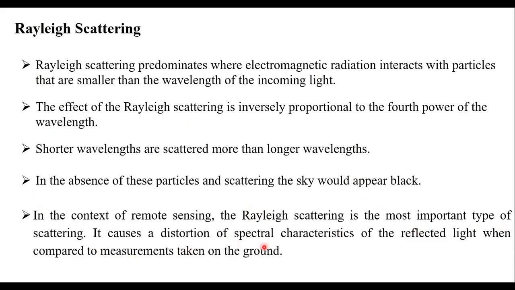It causes distortion in spectral characteristics and reflected light when compared to the measuring of ground truth. Especially, Rayleigh scattering plays a major role. How? In remote sensing it will disturb our spectral characteristics and ultimately disturb our spectral signature. So it is very difficult, and we have to compare with our ground truth. That's why Rayleigh scattering plays a major role in remote sensing.